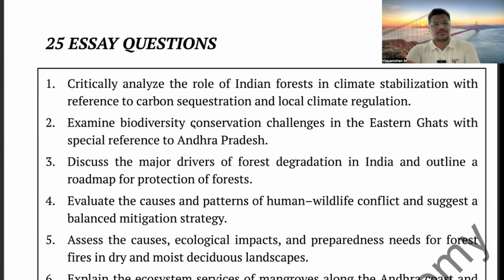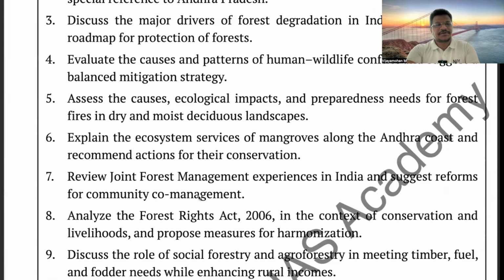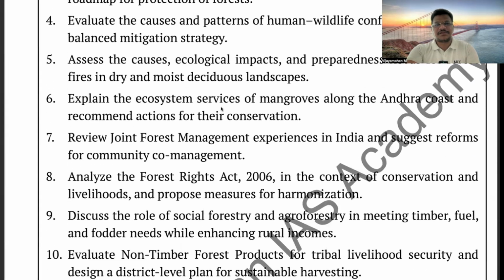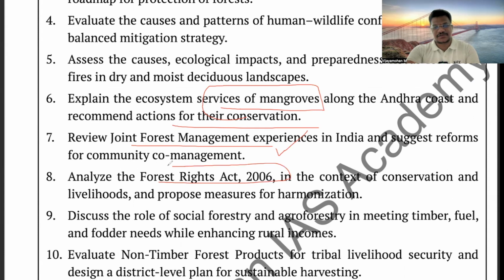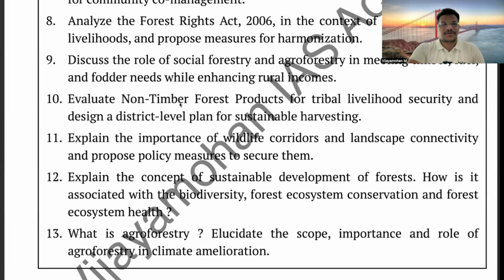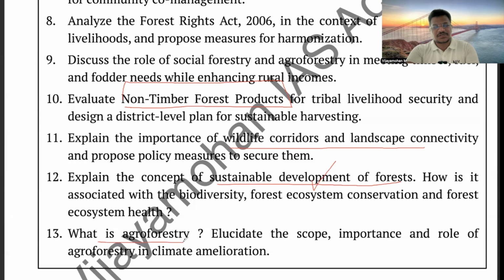So we try to cover almost all aspects. Then mangroves, services of mangroves, their conservation, and joint forest management experiences in India. Then Forest Rights Act 2006, social forestry and agroforestry, right? Then non-timber forest produce, wildlife corridors and landscape connectivity, sustainable development of forest, and what is agroforestry?